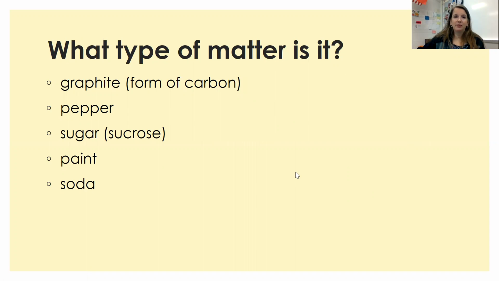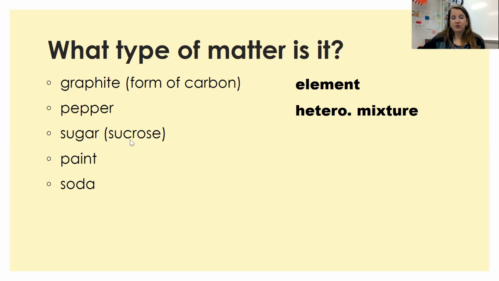All right, so what type of matter is it? So here we've got graphite. It tells us that it's a form of carbon. Carbon is on the periodic table, so that is an element. Pepper, is it on the periodic table? No, it's not on the periodic table. Can you physically separate it? Yes, you can see the darker pieces. You can see the lighter pieces. So that's why it's a heterogeneous mixture.